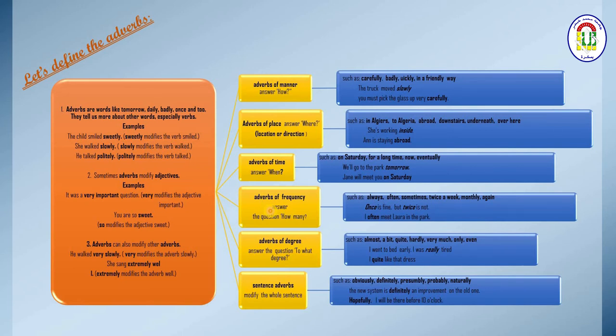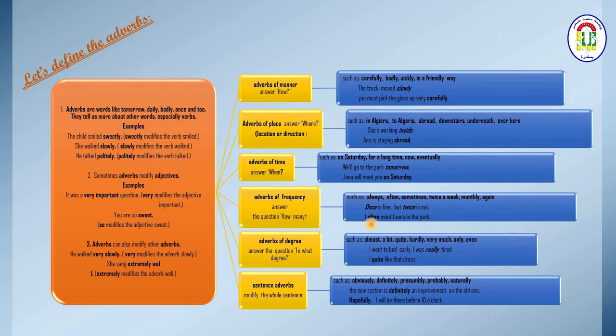Okay? So, I often meet Laura in the park. I often here, so it's not always, but repeatedly. Normally I meet her in the park. Or I can say sometimes, normally, separate periods, twice a week, so it's very clear. So here I give normally the frequency of the event, how many times this event was repeated.